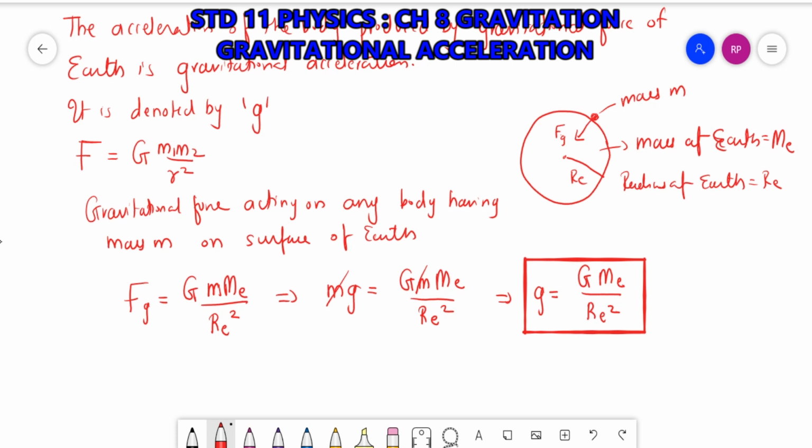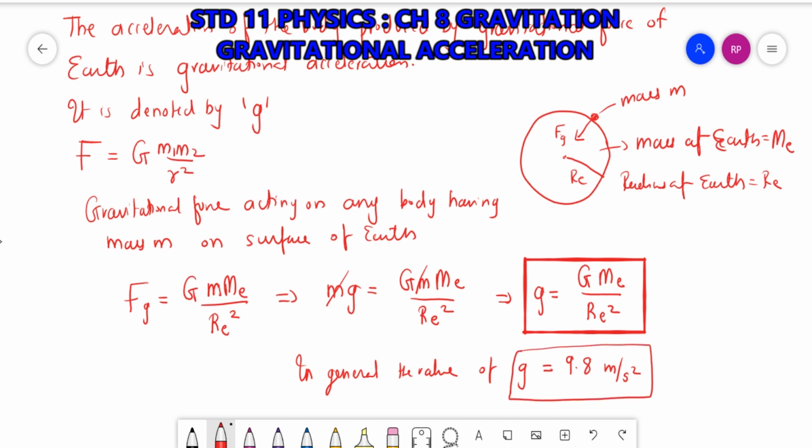In general, the value of g is taken as 9.8 meter per second square. So for numericals, we'll be taking the value of g as 9.8 meter per second square or 980 centimeter per second square.